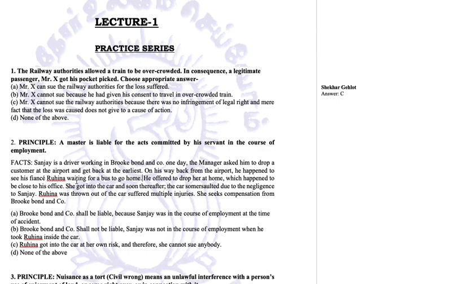Now, what has happened in this case is Brook Bond Company sent his driver to the airport. When he's coming back from the airport, he saw his fiancée, to-be wife, waiting for a bus. So he thought, why not I give you a lift and drop you to the house which is just near to the office. And they met an accident. Now, in this case, we are discussing master-servant liability. Whether Brook Bond and Company is liable for this accident caused by their servant Sanjay or not, let us see the options.